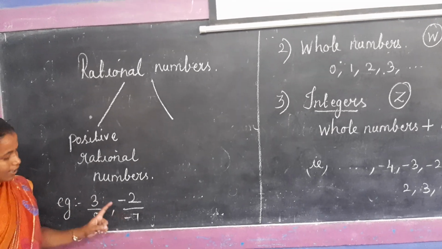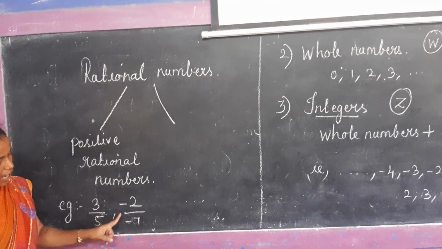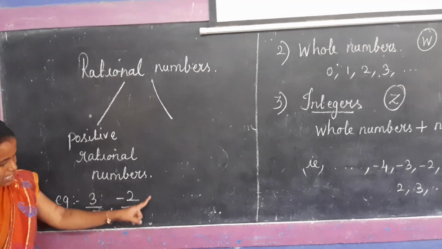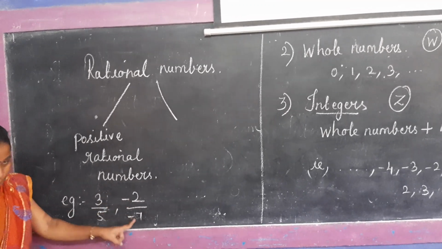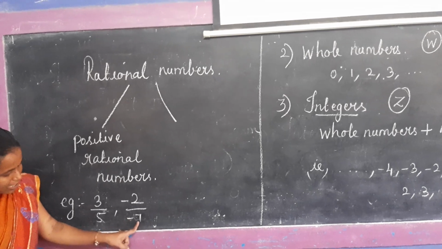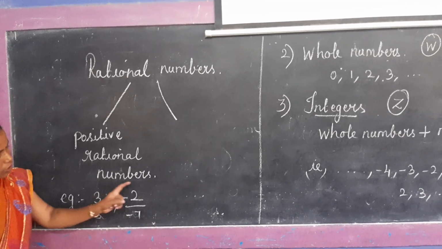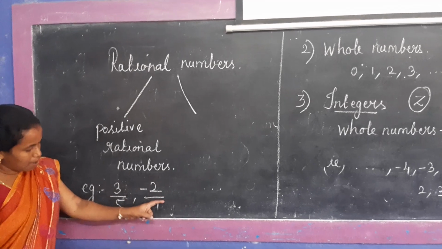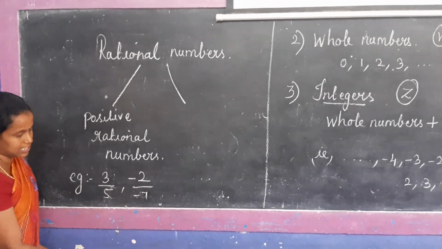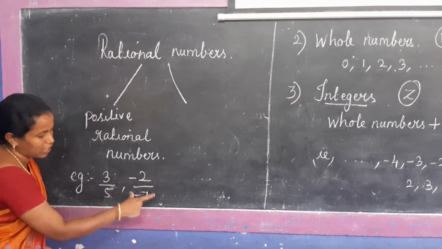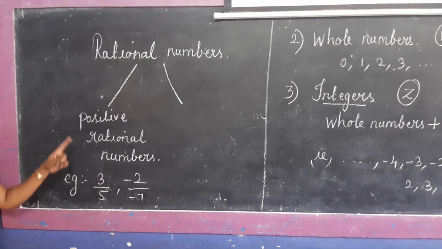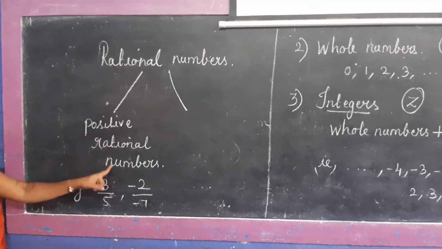In the second one, minus 2 divided by minus 7. This is also in the form a by b. Here minus 7 is not equal to 0, so this is also a rational number. See, minus minus cancel. Again this is a positive rational number. So these two are examples for positive rational numbers.